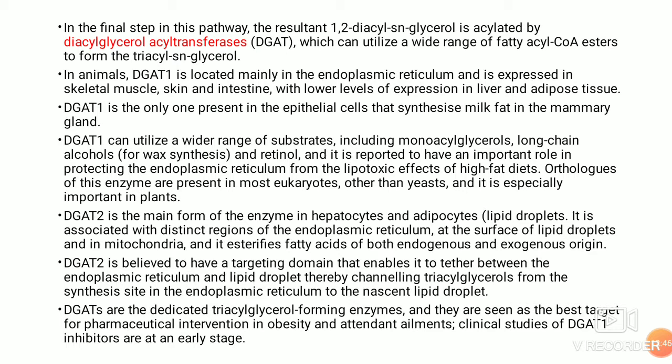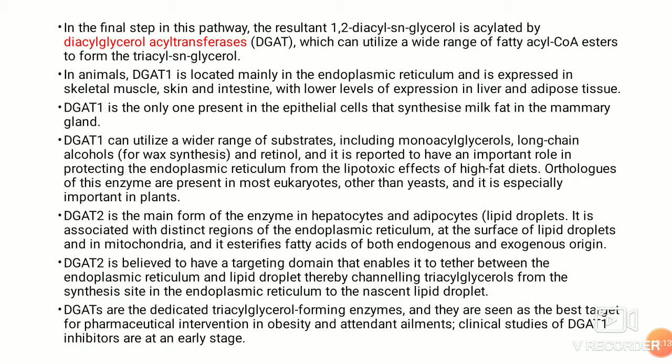Diacylglycerol acyl transferase 2 is the main enzyme seen in hepatocytes and adipocytes. It is believed to have a targeting domain that enables it to tether between the endoplasmic reticulum and the lipid droplet, thereby channeling the triacylglycerol from the synthesis site in the endoplasmic reticulum to the nascent lipid droplet.